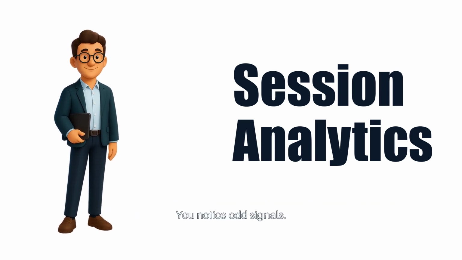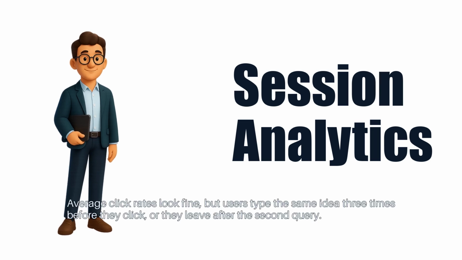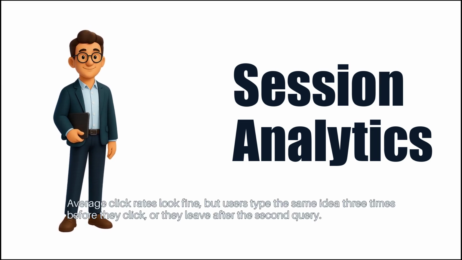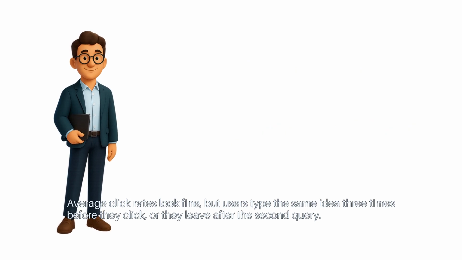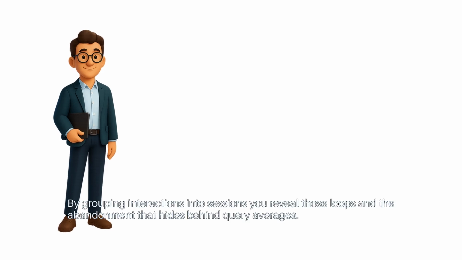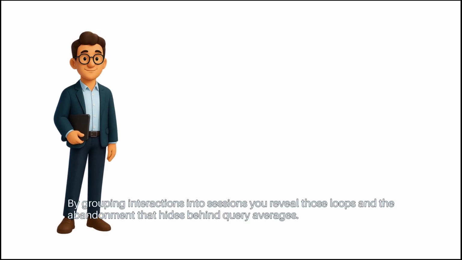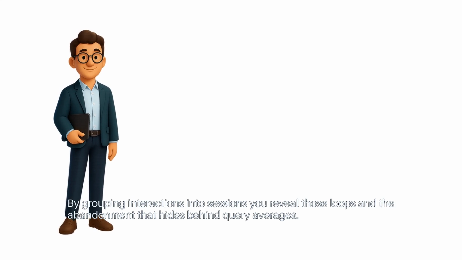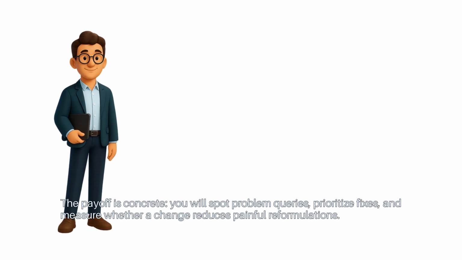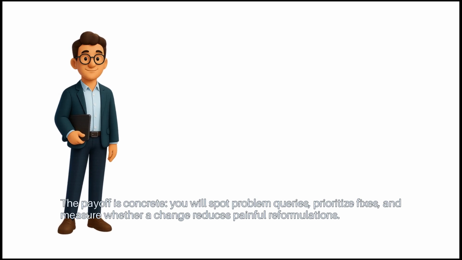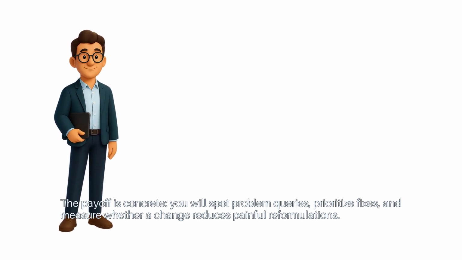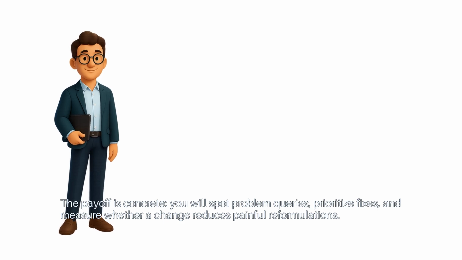You notice odd signals. Average click rates look fine, but users type the same idea 3 times before they click, or they leave after the second query. By grouping interactions into sessions, you reveal those loops and the abandonment that hides behind query averages. The payoff is concrete. You will spot problem queries, prioritize fixes, and measure whether a change reduces painful reformulations.